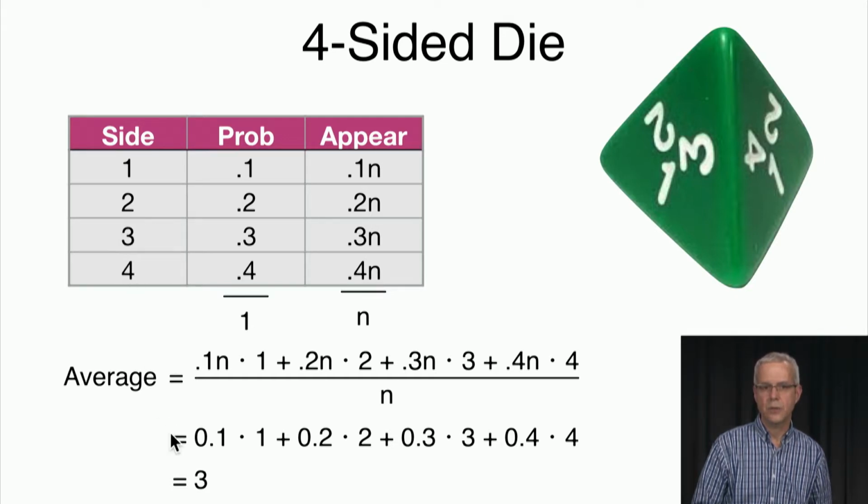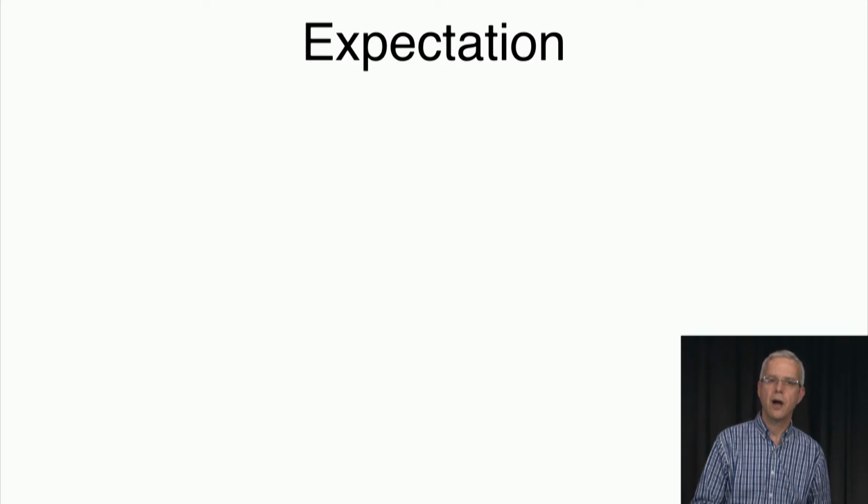But in reality, if we flip this die, if we roll it many times, the average is not going to be 2.5, it's going to be 3. And the reason is that large numbers like 3 and 4 are more likely than small numbers like 1 and 2. So the average is moving from 2.5 to 3, right? So that leads us to the definition of the expectation.